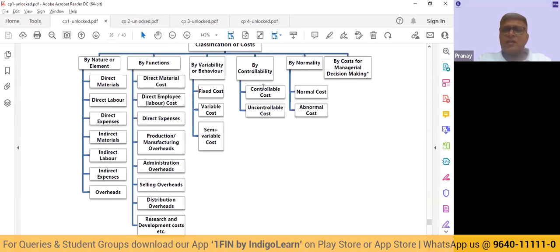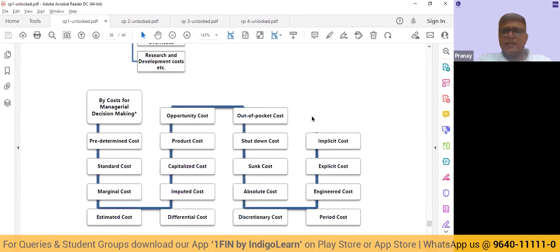Then we have costs which are controllable or uncontrollable. Now in the last few months, dollar prices have been increasing. If I am into production of some item which is dependent upon imports, can I control as an entity the rate at which I am importing, the dollar rate? I have no control over the forex. So those are uncontrollable costs. So we will have to identify what is controllable, what is uncontrollable, what is normal, what is abnormal. Normal is going to be added to the cost of the product. Abnormal is always going to get debited to the costing P&L.